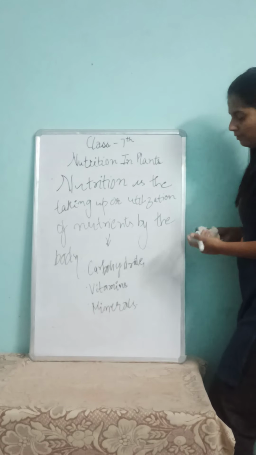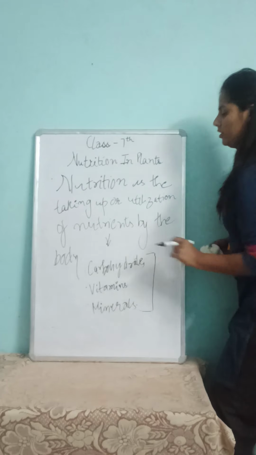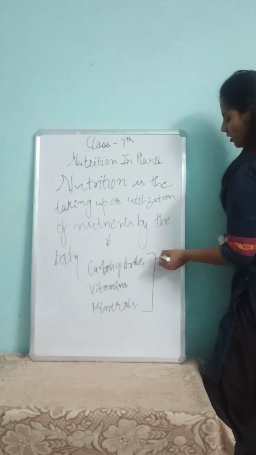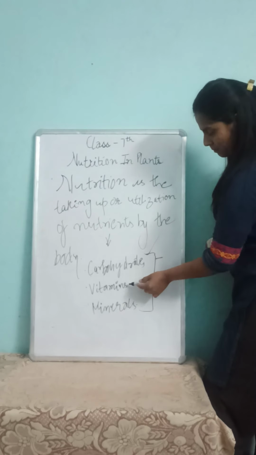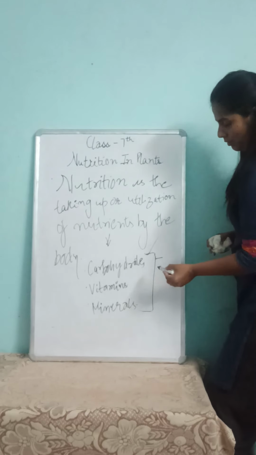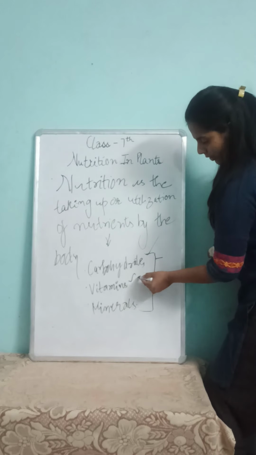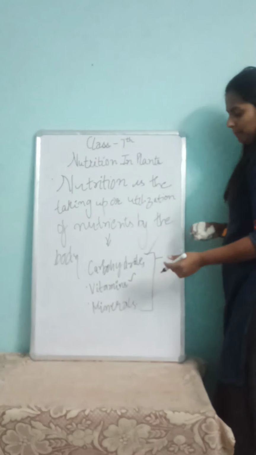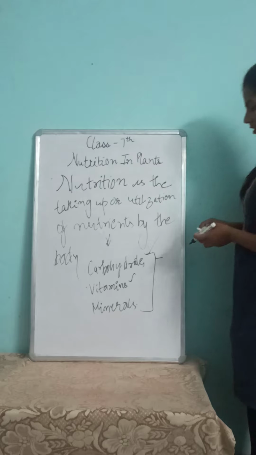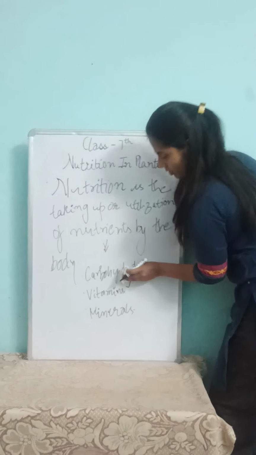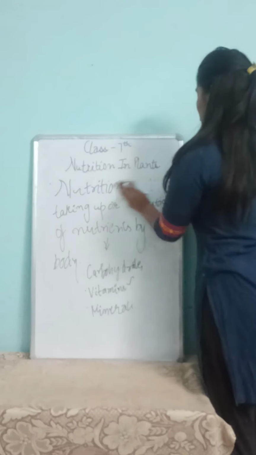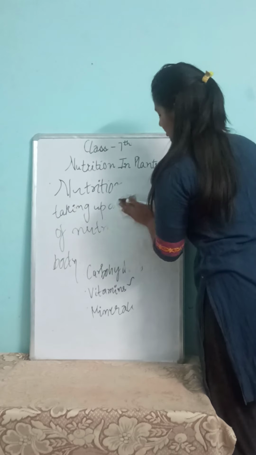Further we will study where we get these. We get carbohydrates from potato, cereals, pulses, and vitamins from vegetables or fruits like orange, and minerals we get from oils and other sources. So these are the types of nutrients.